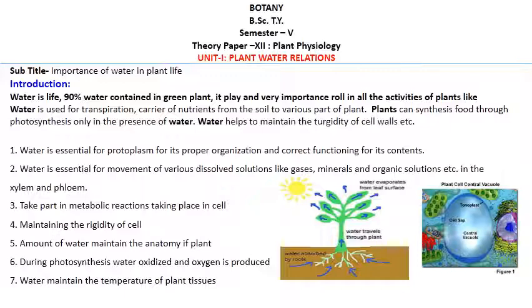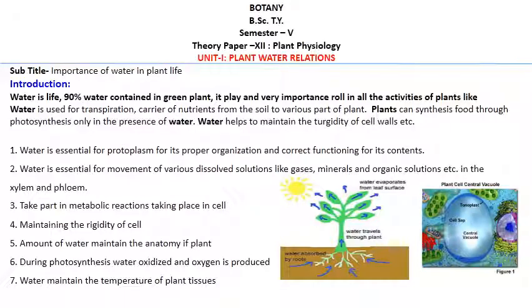During photosynthesis, water is oxidized and oxygen is produced. When photosynthesis takes place, the water is oxidized, meaning broken down, and produces oxygen, and that oxygen is released from the plants. So this is also the importance of water in plants. If there is no water, no oxidation takes place, no oxygen is produced, and we will not get oxygen.